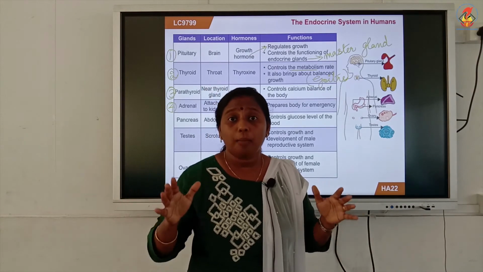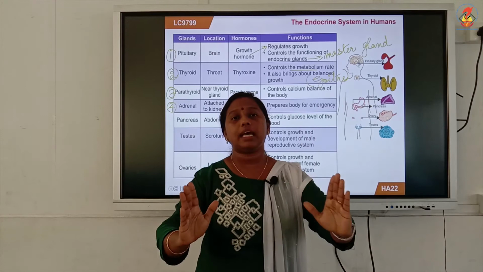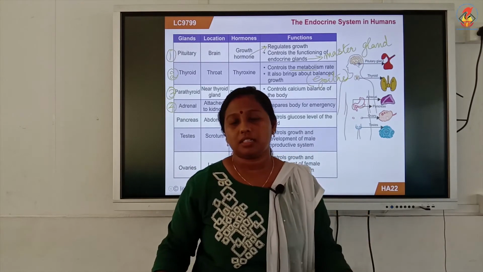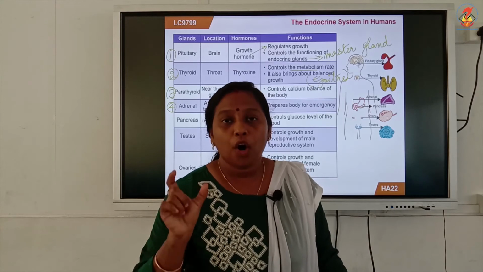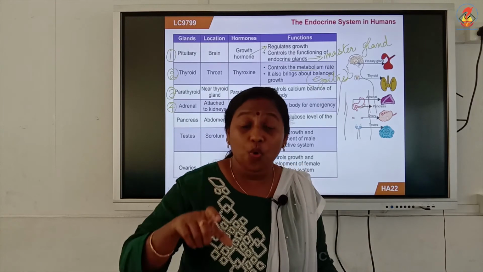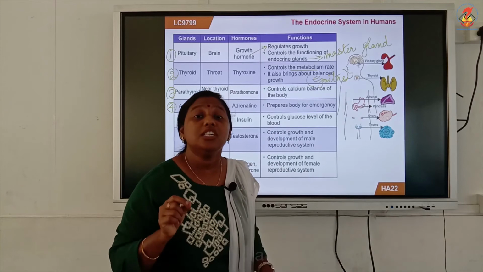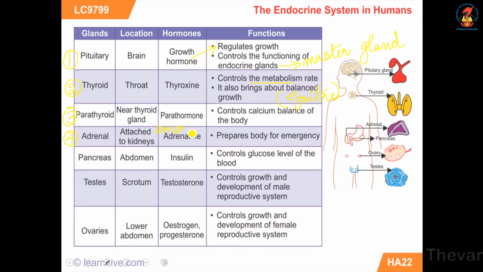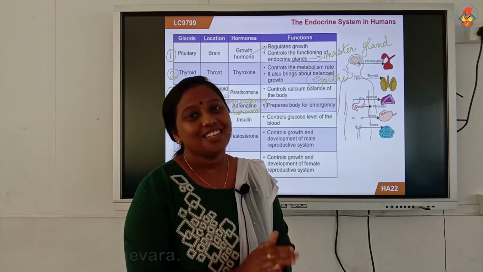Adrenaline will help your body to cope up with that emergency situation, to adjust with it. Hence, adrenaline is otherwise called the emergency hormone, because it will prepare your body to face any emergency situations.